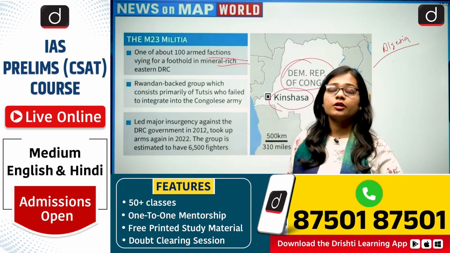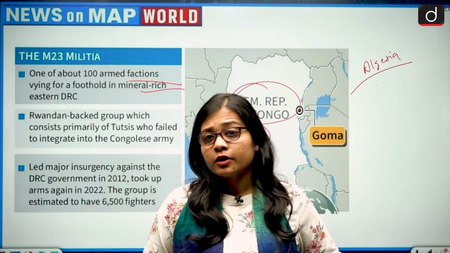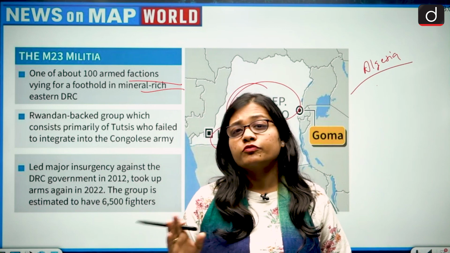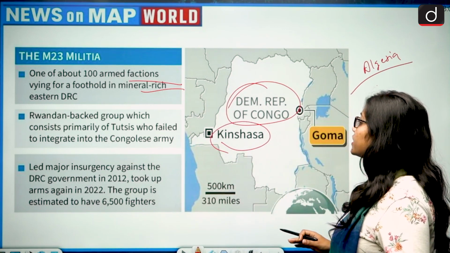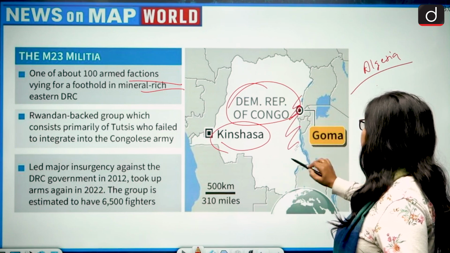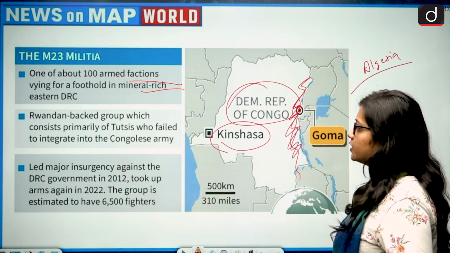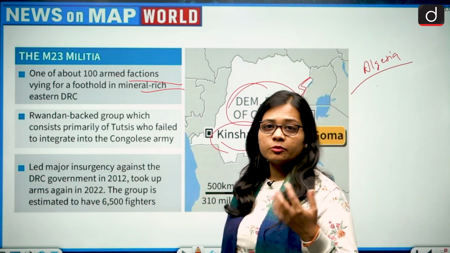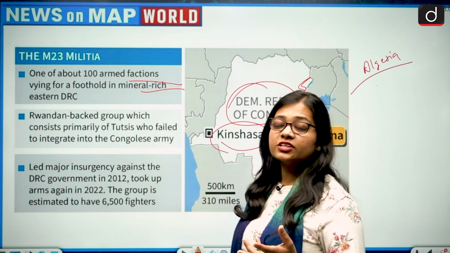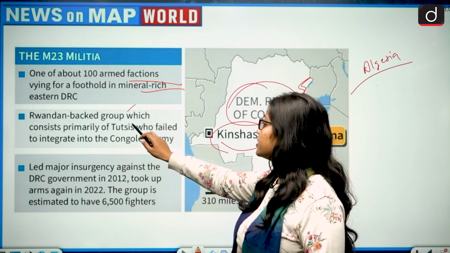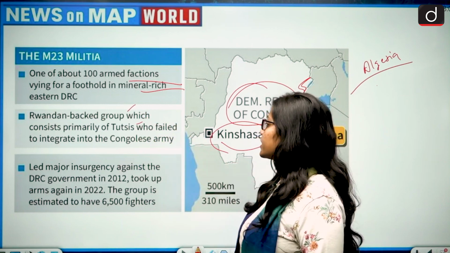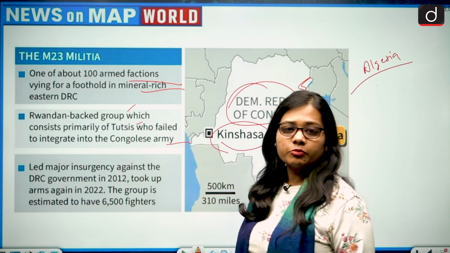So DRC is very rich in minerals, and one of them is coltan, which is present in the eastern DRC, which is this region. The M23 militia, which is causing political instability in DRC, is a Rwandan-backed group which consists primarily of Tutsis who failed to integrate into the Congolese army.